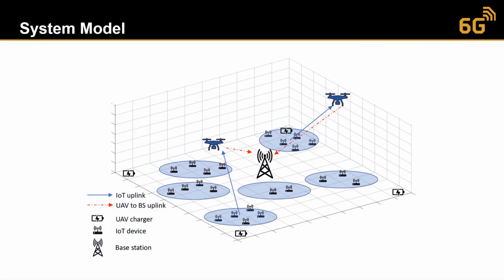First, I'm going to introduce our system model, where we have a grid world and the base station in the middle of this grid world. We have multiple UEVs flying over a massive deployment of IoT devices, and these UEVs are serving multiple devices at a time and relay the received information to the base station in the middle of the grid world. In addition, a UEV with a very low battery level should go to the corners of the grid world where there are battery rechargers or battery depots in order to recharge.